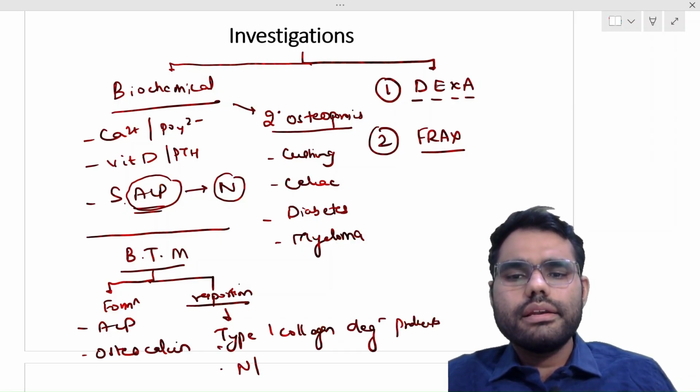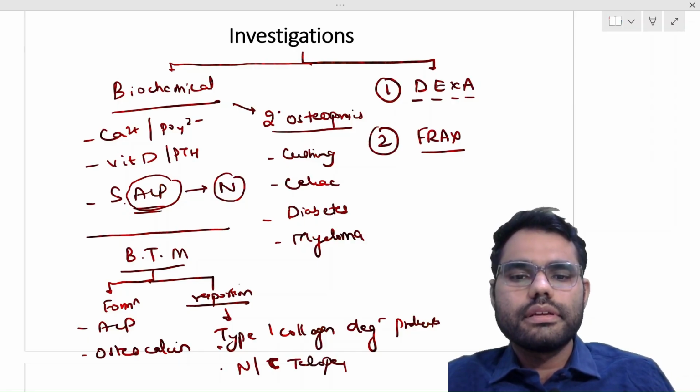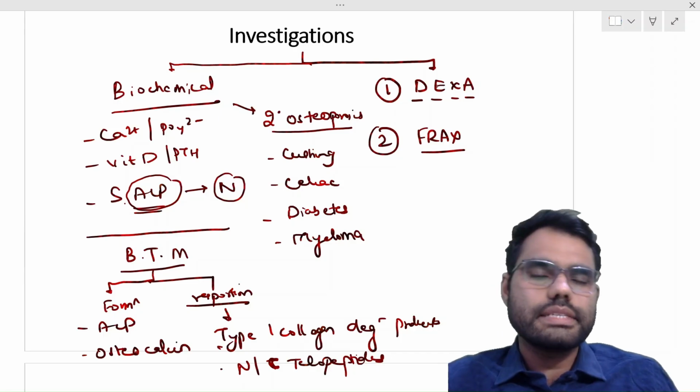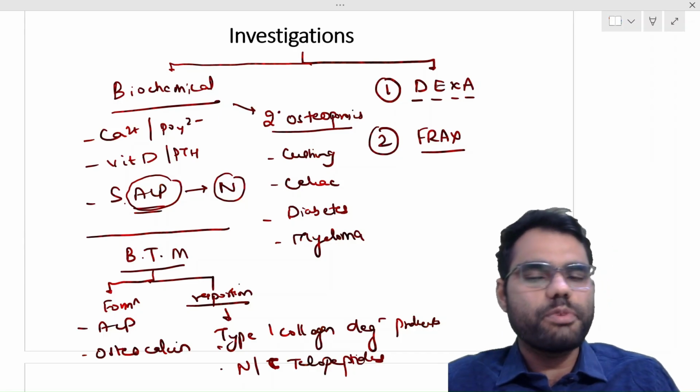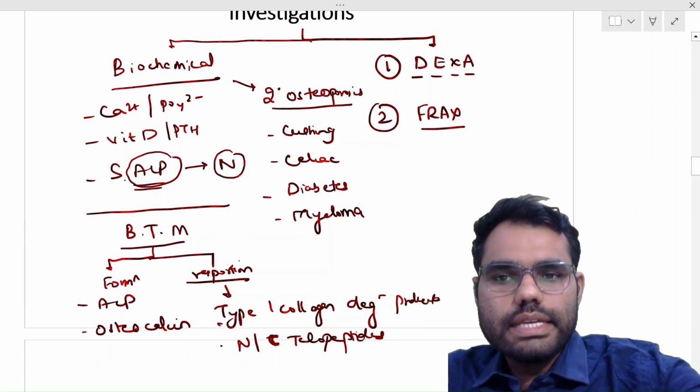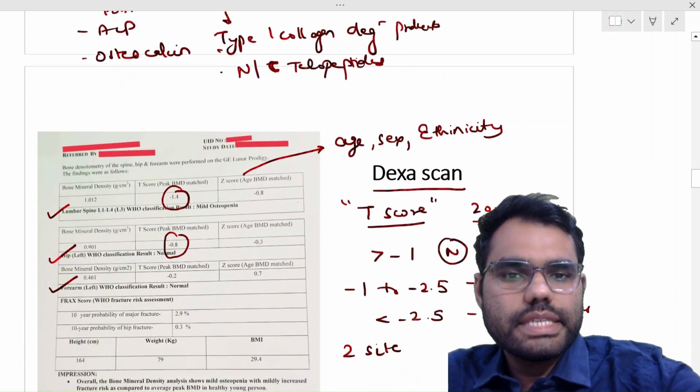And N and C telopeptides. So these are the bone resorption markers. We'll discuss further about them when we discuss the follow-up of a patient with osteoporosis. So these are the investigations that we should get done in a patient with osteoporosis.